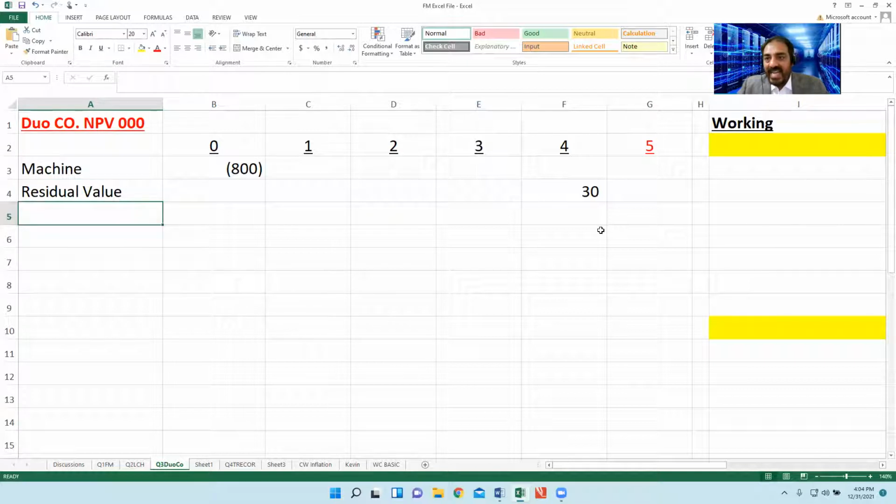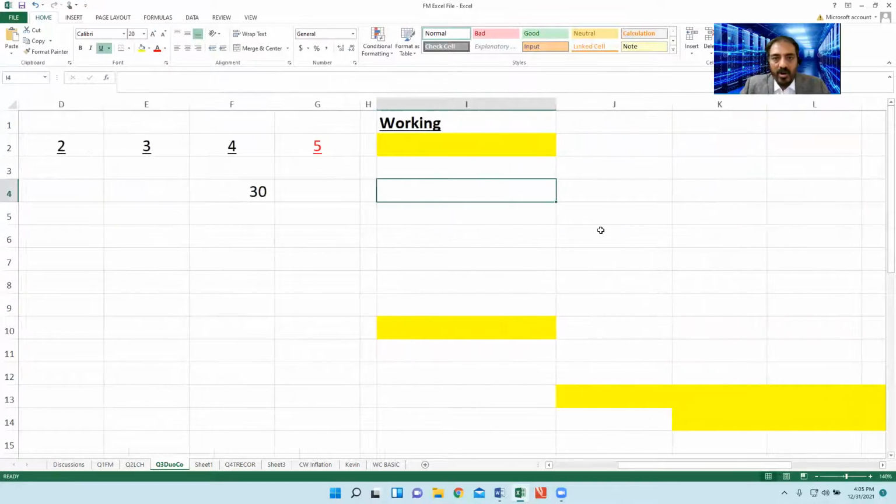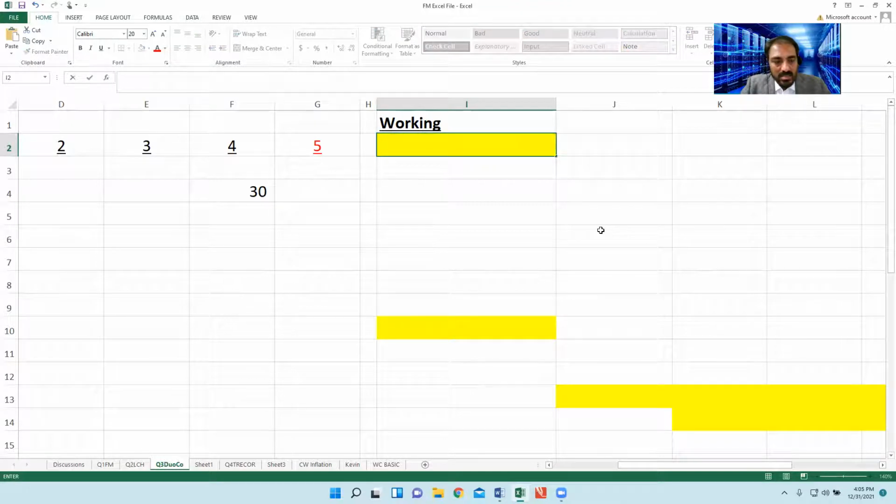What are the regular cash flows? For the regular ones, I will mention the first one, contribution. For contribution, I have mentioned working one. Come on here, working one, the contribution.